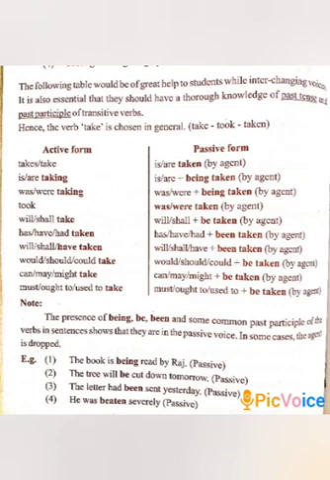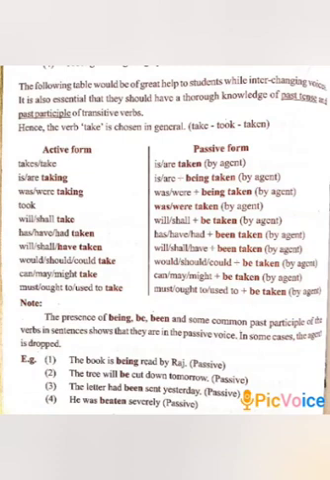The following table would be of great help to students while interchanging voices. Here, the verb take is chosen in general. In the active form, takes or take will change to is taken or are taken in the passive form. Is or are taking in the active form becomes is being taken or are being taken in the passive form. Was or were taking becomes was being taken or were being taken. Took becomes was taken or were taken in the passive form.